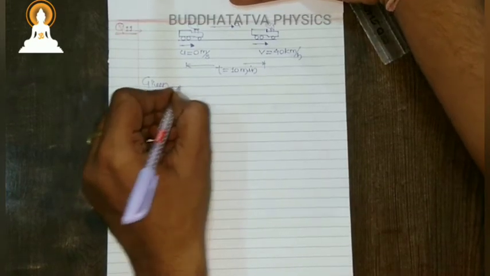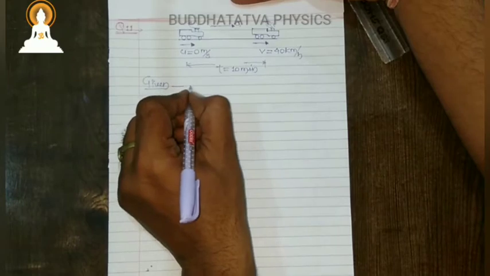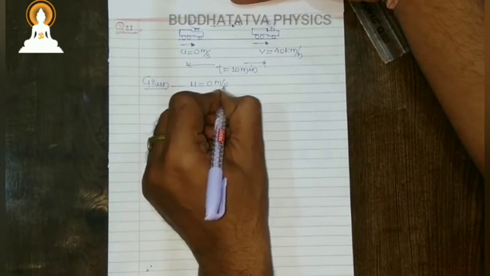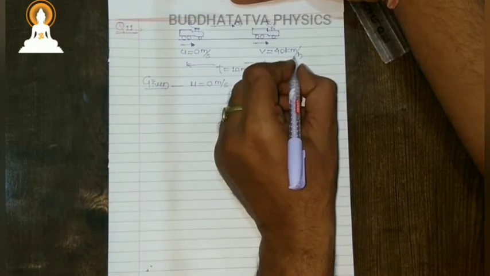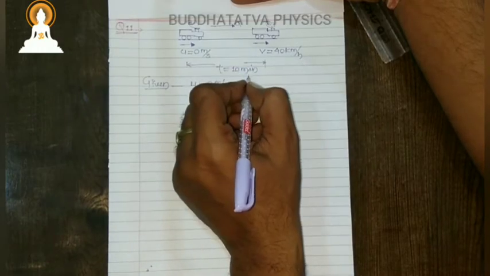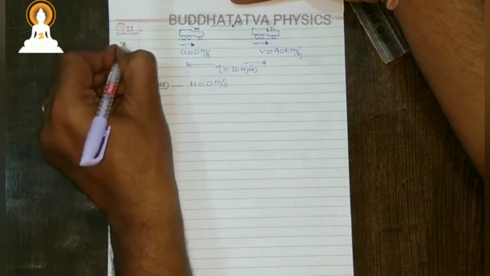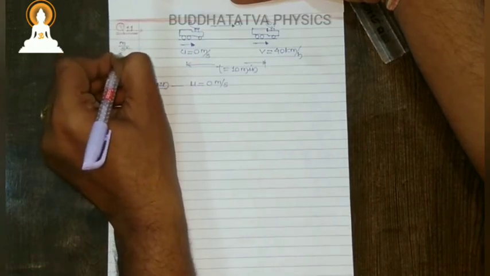Given is initial velocity equal to 0 meter per second. Here it is kilometer per hour, here it is minute. What we assume every time is that we need to find our answer in meter per second square if acceleration is there.